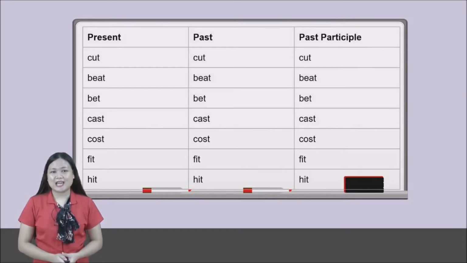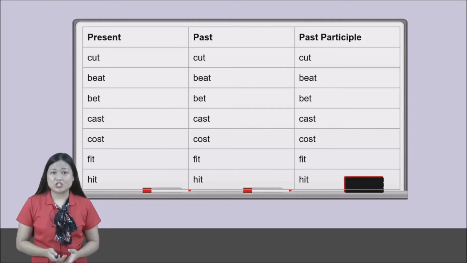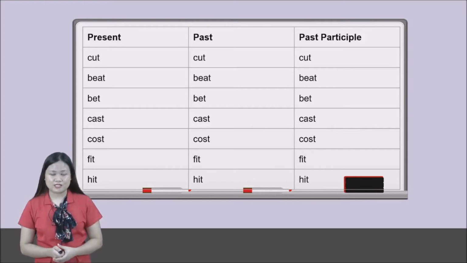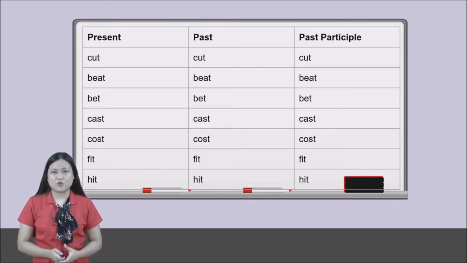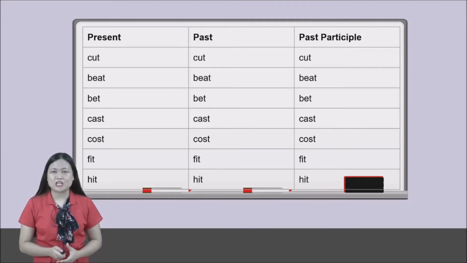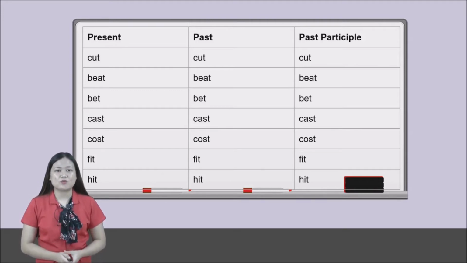Cut, cut, cut. As you can see, they didn't change the spelling. These are other irregular verbs, class. Take note of this one. These are other irregular verbs that retain their spelling even when used in the past tense. Okay, take note of the following words.